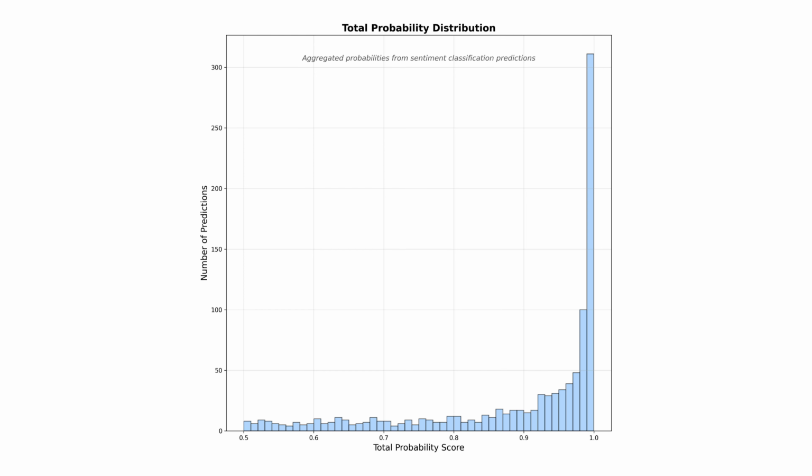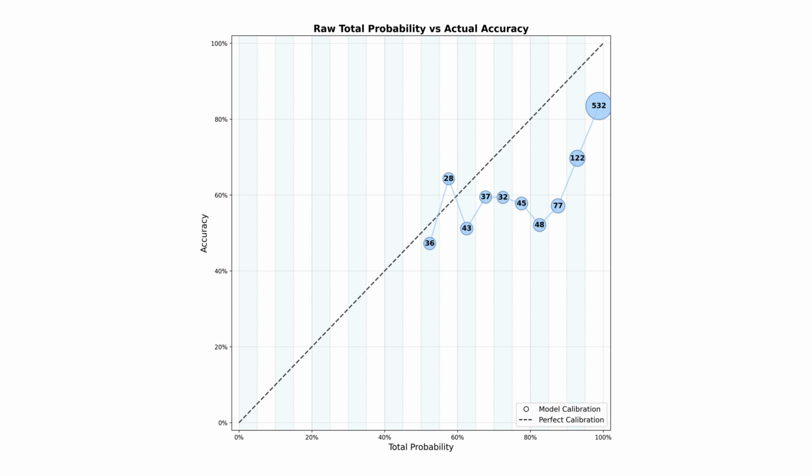But we still don't know for sure what the numbers mean. To find out, we need to test our total probability scores against reality. We can't just trust the numbers. We need to measure how accurate they actually are. Here's how we do it. We take our 1,000 test examples, each with a human-labeled truth about whether it's positive or negative sentiment, and run them through our model.